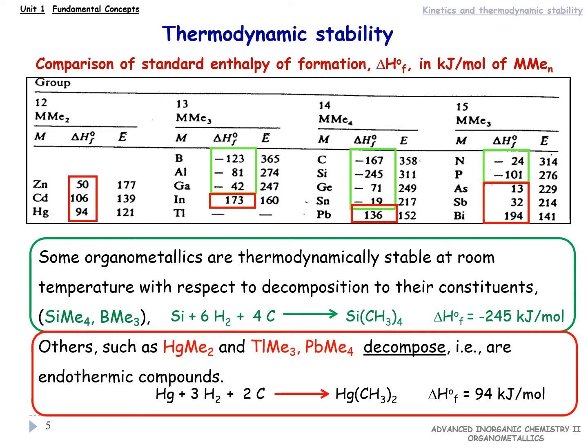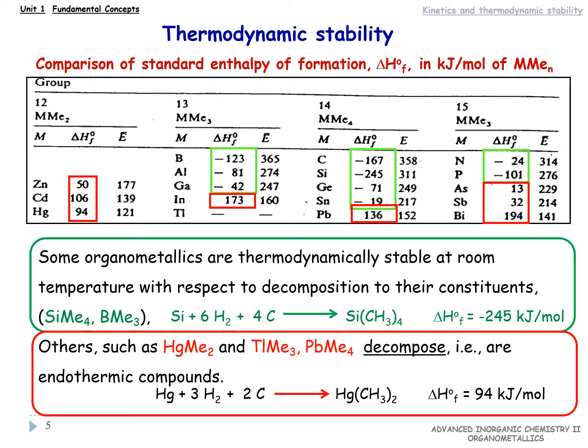The low heats of formation of the methyls of the first short period elements are largely a consequence of the high binding energies of the elements in their standard states. On the other hand, it has been found that these elements form the strongest metal-carbon bond.